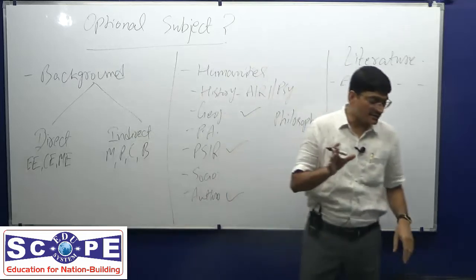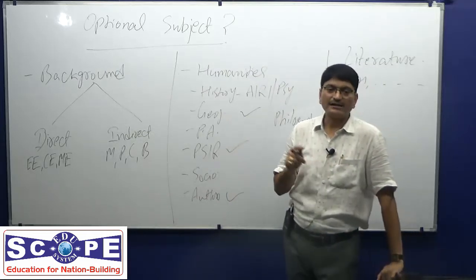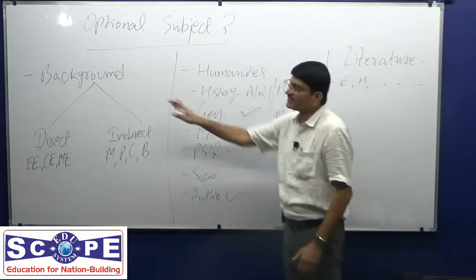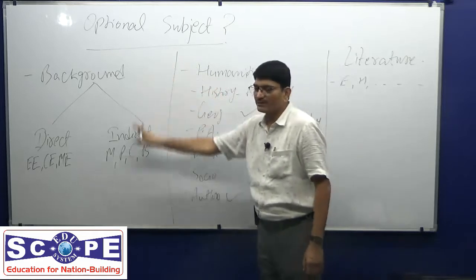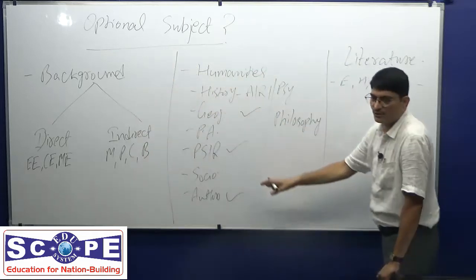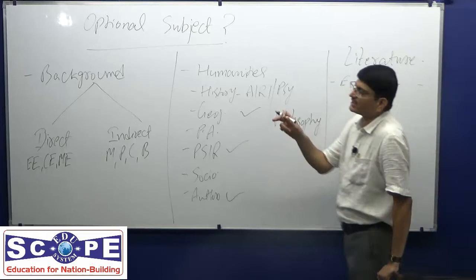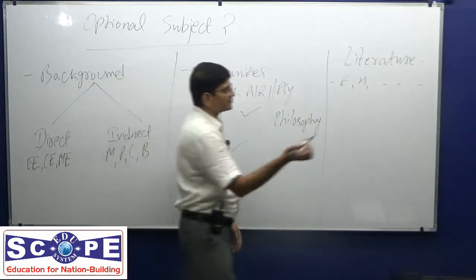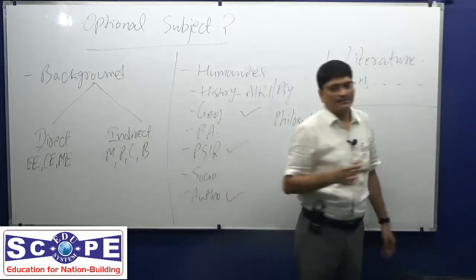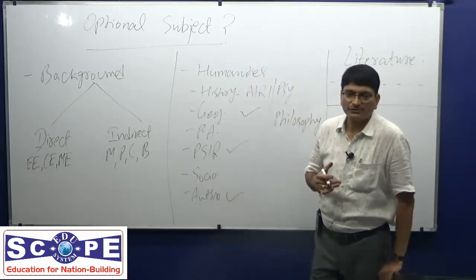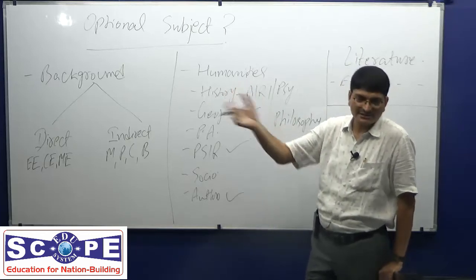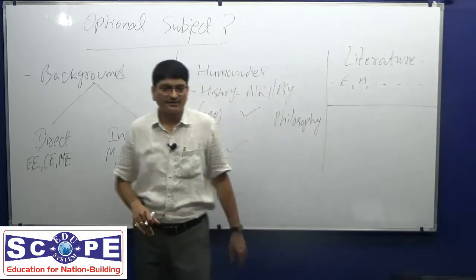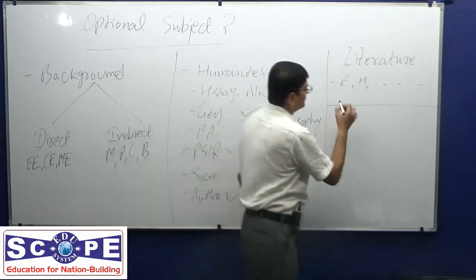Now what are the considerations in mind that a student has in going with a subject? Should I go with the background subject? Should I go with the literature or humanities subject? What are the considerations that work? That we should understand. As a student, you might have learned through some YouTube videos, toppers' videos, maybe from your seniors and friends, maybe some IAS officers you have interacted with. So, what are the considerations that work? Can you tell me?